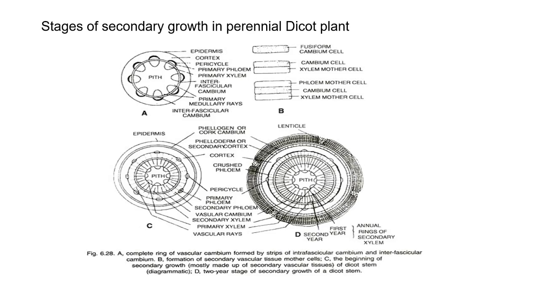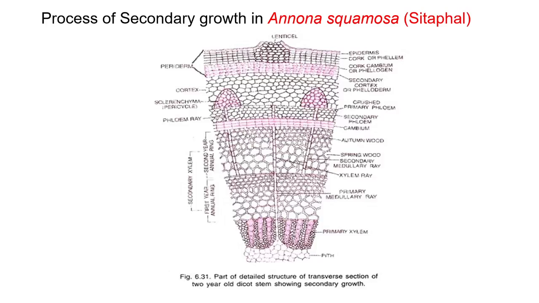Each year, the mitotic divisions of the cambium ring usually form the growth rings. So see in this, the growth rings are there. These growth rings usually begin in the spring season.